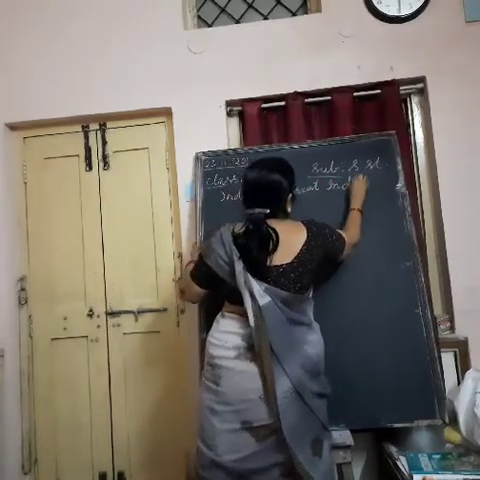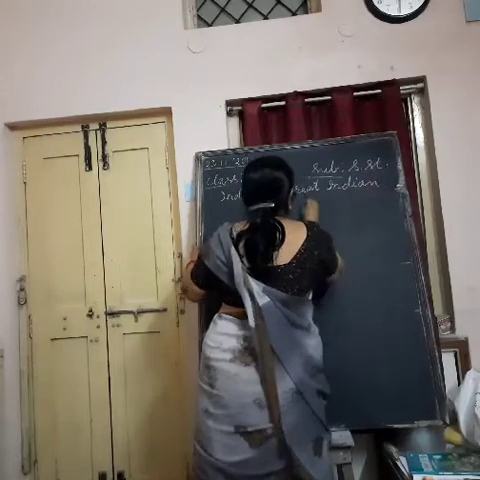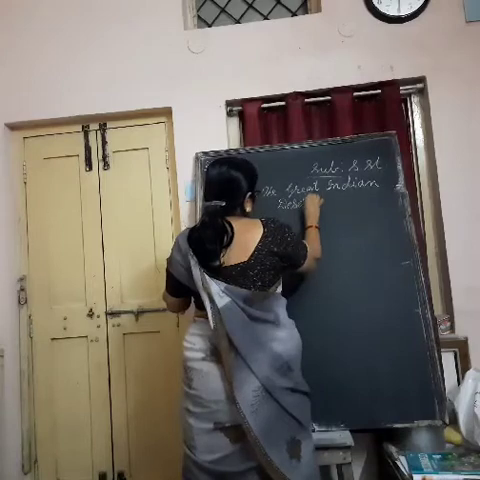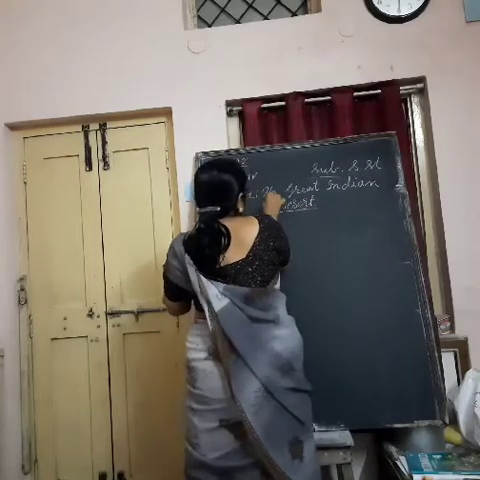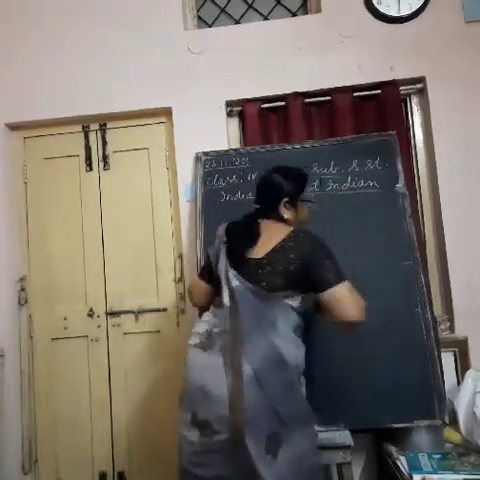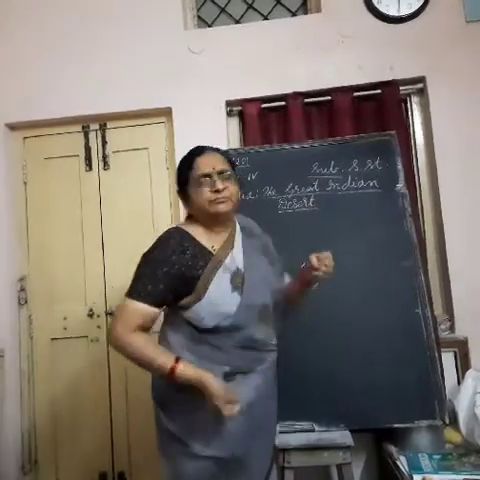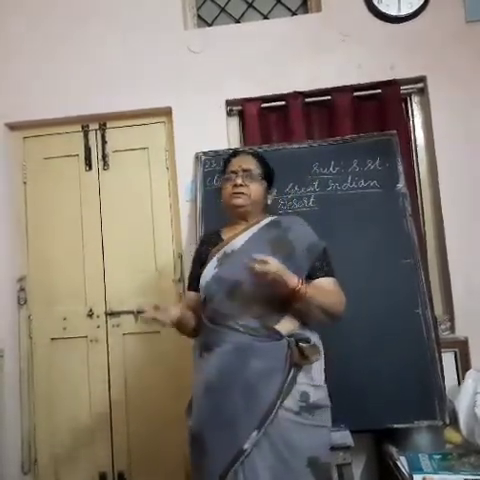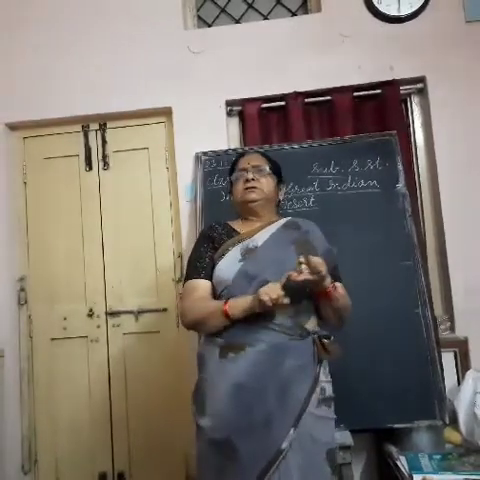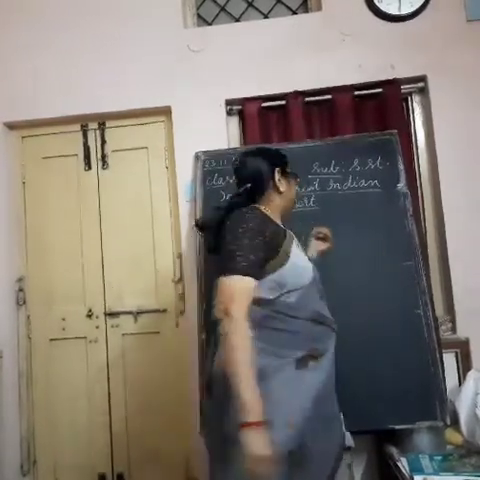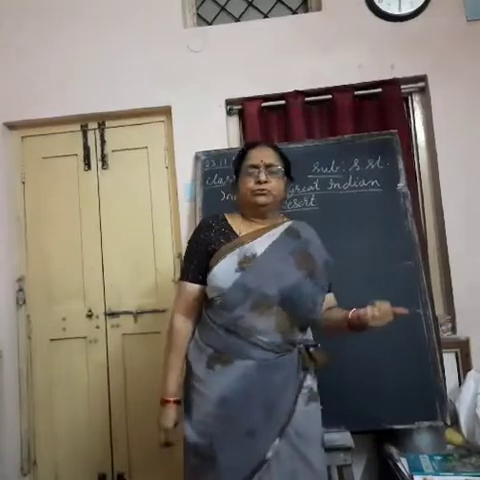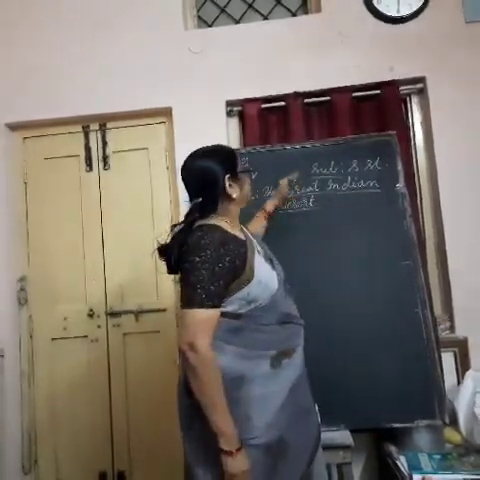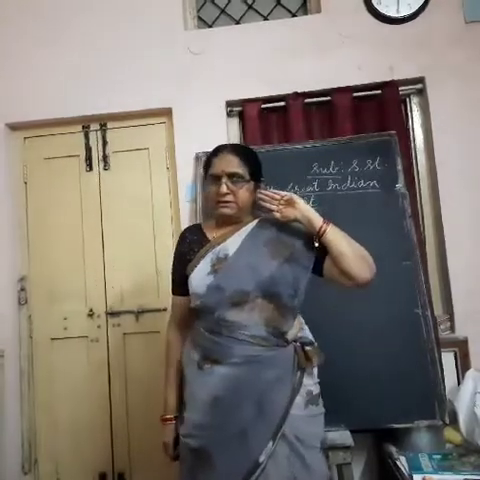The Great Indian Desert. See, this Indian desert is a physical division of our country. So far, we have learnt about three physical divisions. One is the northern mountains, then the northern plains, and the third is the peninsular plateau. This is the fourth one we are going to do now. What is it? It is the Great Indian Desert.